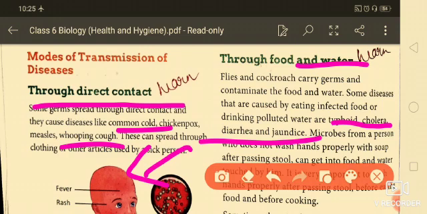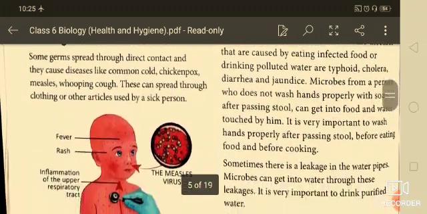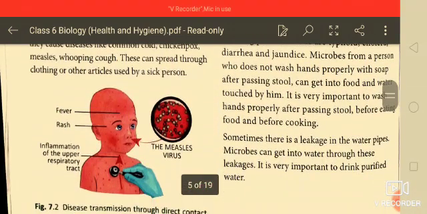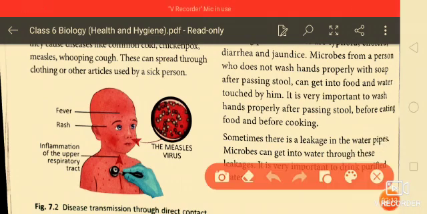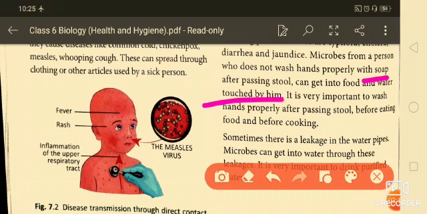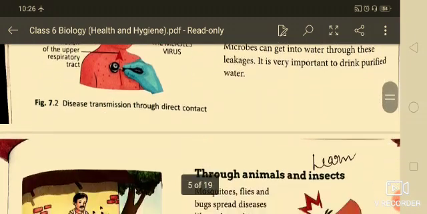Microbes from a person who doesn't wash hands properly with soap after passing stool can get into the food and water touched by him. So the microbes are passed into another person and will infect them. So you have to be clean always. You have to wash your hands before cooking and before eating food.